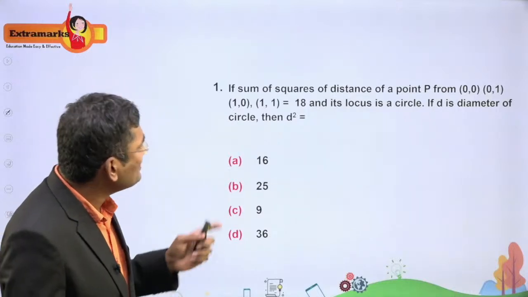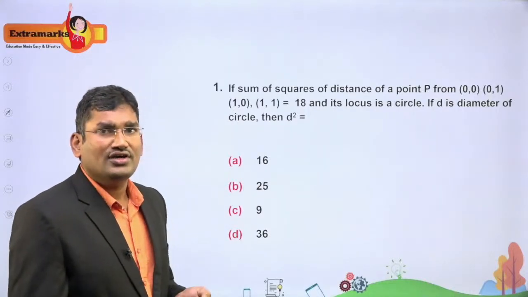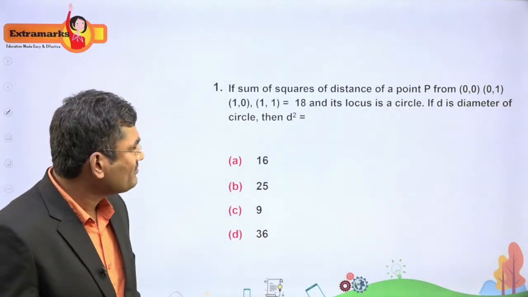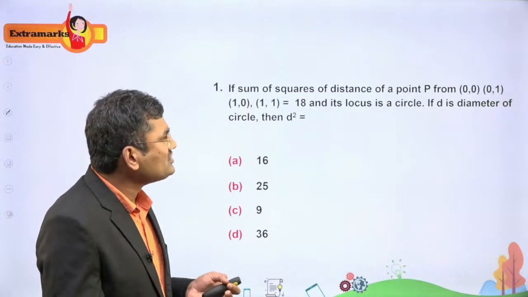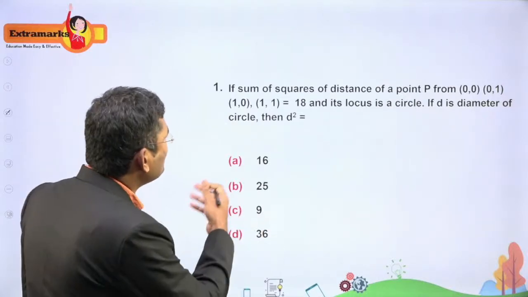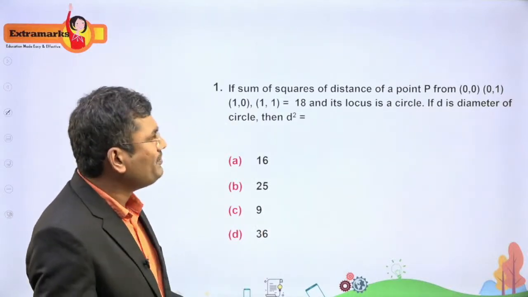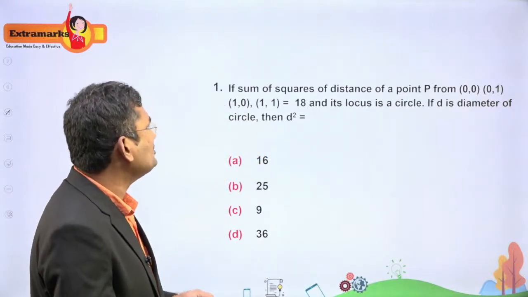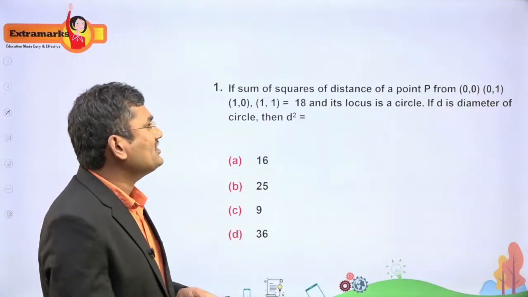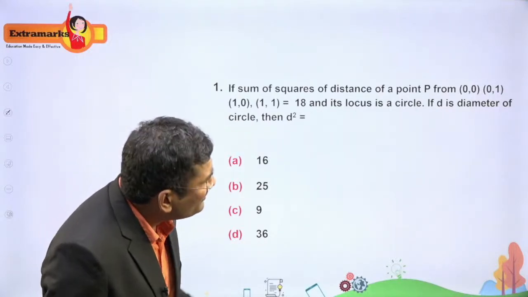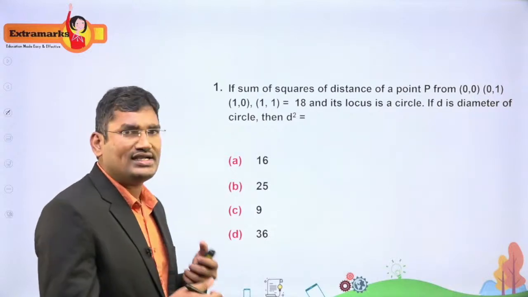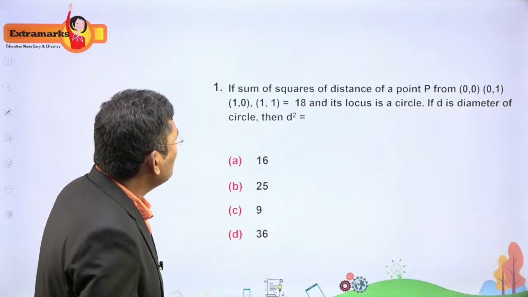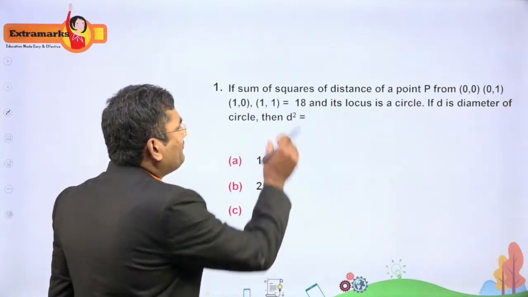The first question is related to the concept of locus. They have given the condition that the sum of the squares of the distances of a point P from (0,0), (0,1), (1,0) and (1,1) is 18, and its locus is a circle. If D is the diameter of the circle, then the value of D square is. That is the question. Now we'll see what the equation for this statement is.